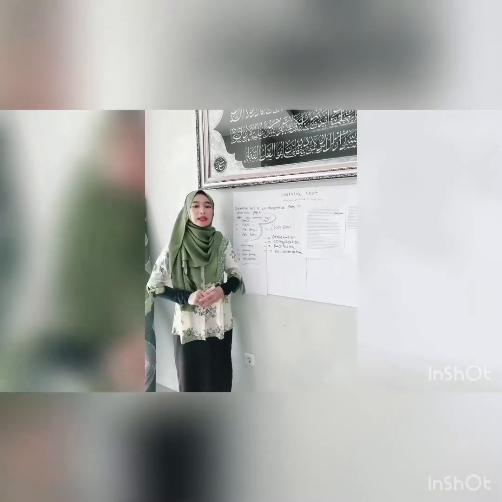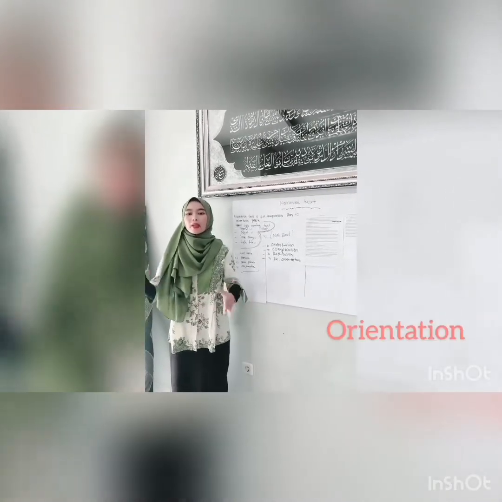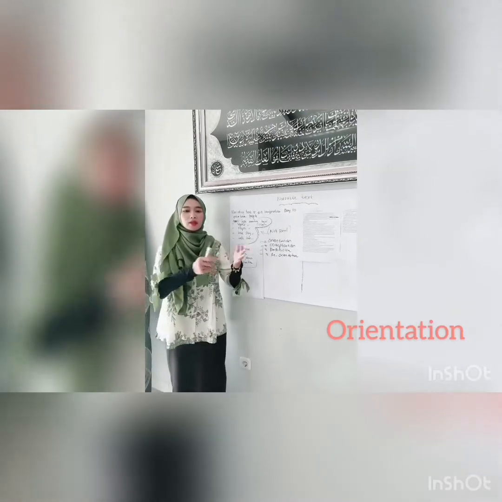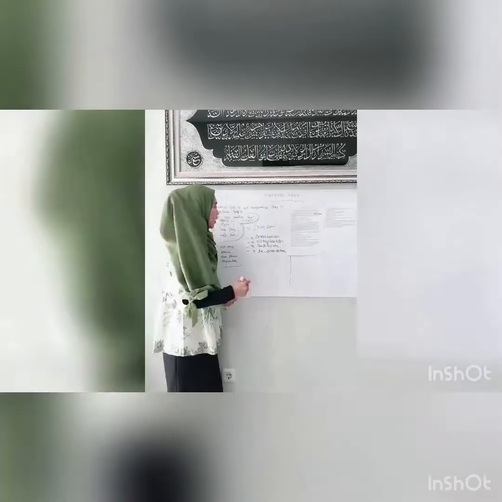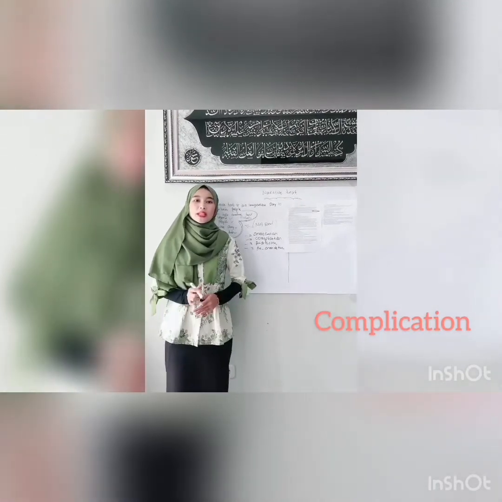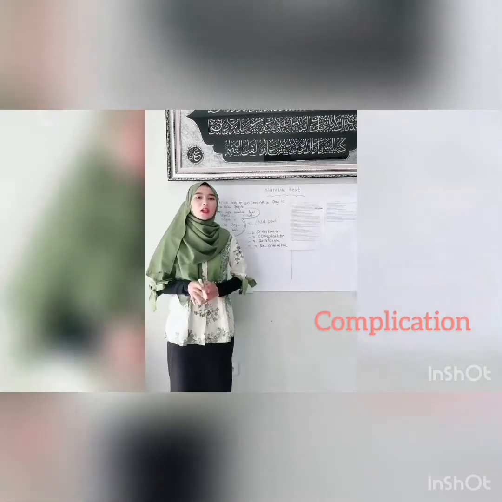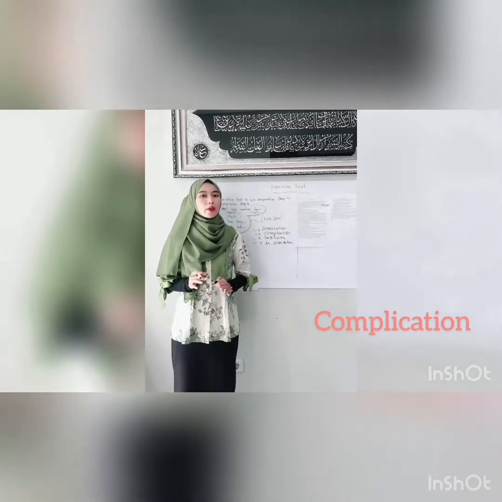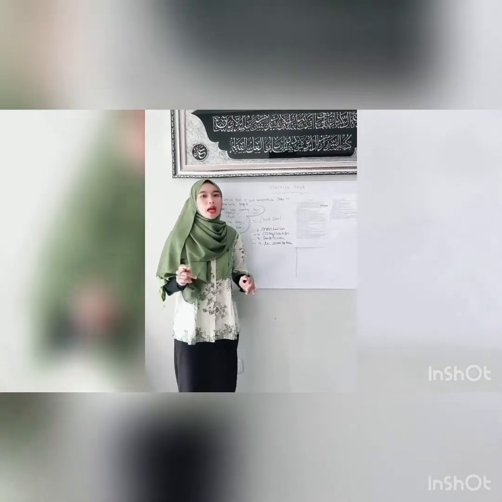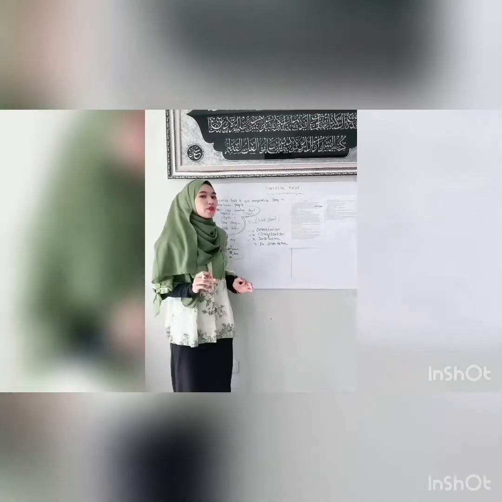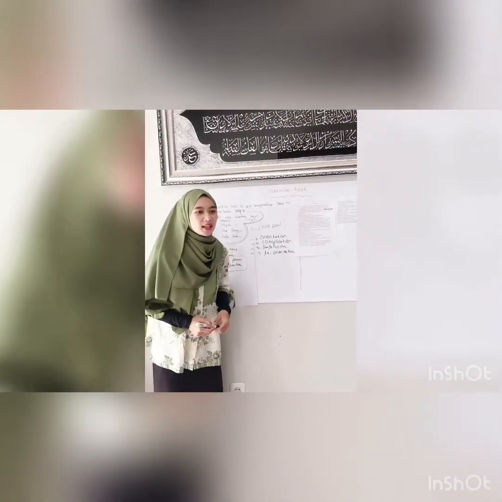Orientation is commonly called the preliminary content about who, when, and where a story is set. Complication tells the beginning of the problem that causes the peak of the problem, commonly called the climax. This part usually involves the main character of the story. Do you understand, students? Yes, understand, Miss.